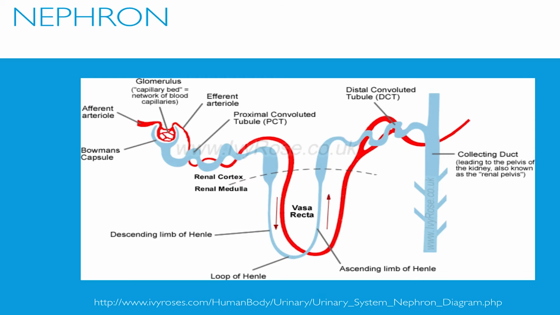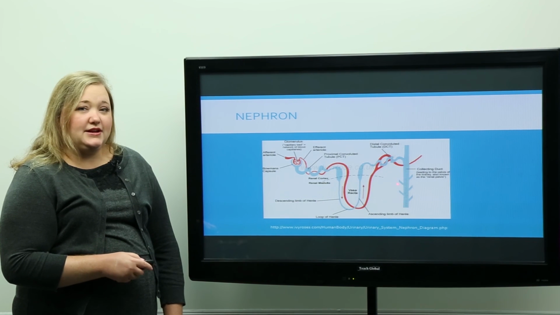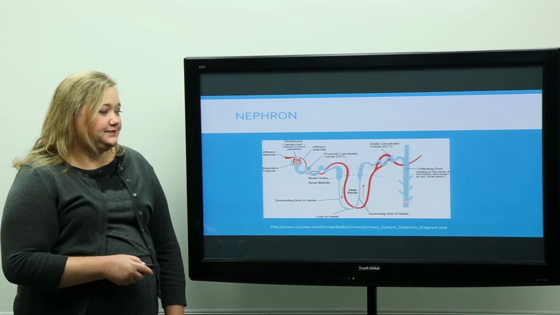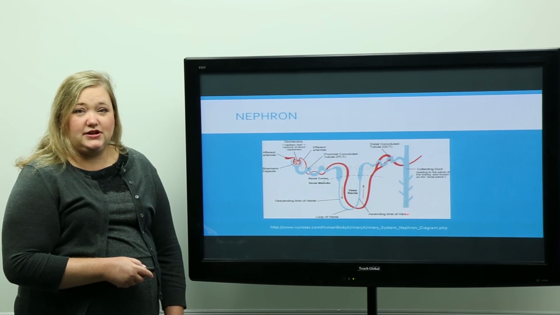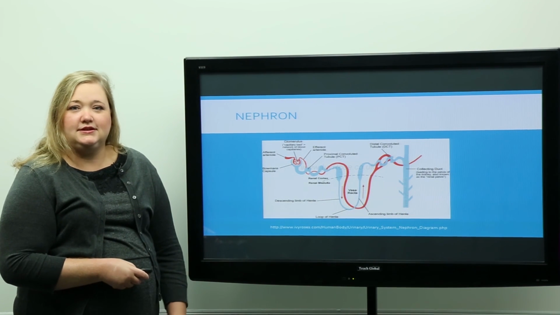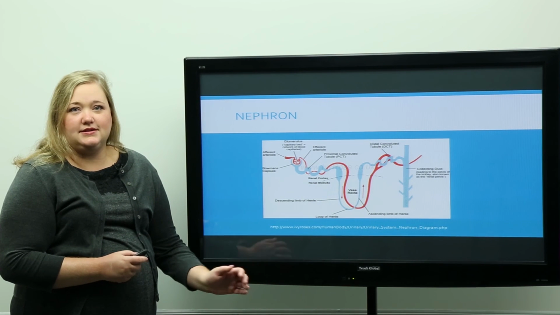And secretion is the opposite: secretion of electrolytes or other substances or fluid from the systemic circulation back into the nephron. So all of those processes work together to form urine. The final product when it gets to the collecting duct is the formation of urine that again leads to the ureters, to the bladder and urethra, and is expelled.